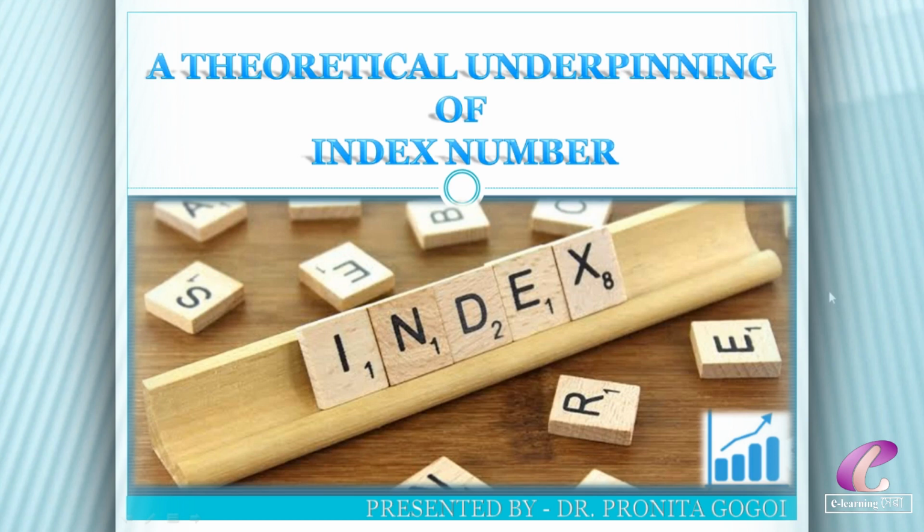An index number is a ratio or an average of ratios expressed in percentage. Two or more time periods are involved. Here one time period is considered as the base period, and the value of the base period is considered as the standard point of comparison.